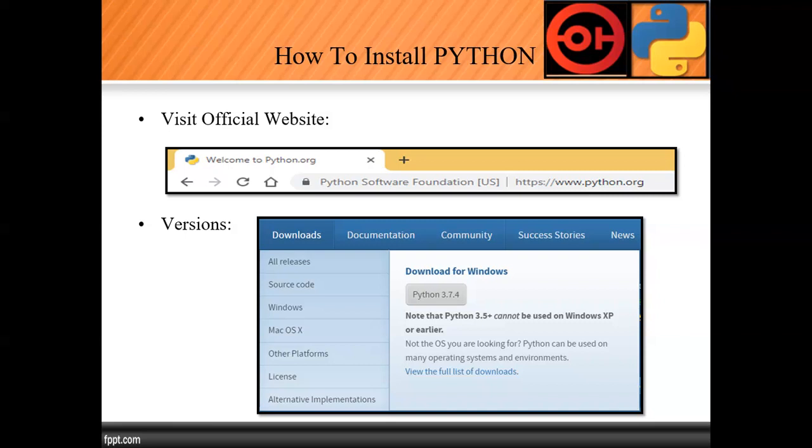Why do we use the older version, and why do we use the current version? Because of this limitation. Here we have a limitation. Note that Python 3.5 plus cannot be used on Windows XP. So you cannot use it on Windows XP, which means you can use it on anything above Windows XP.